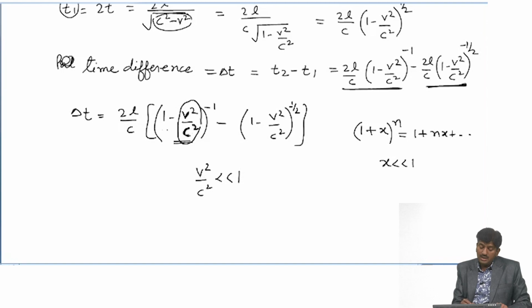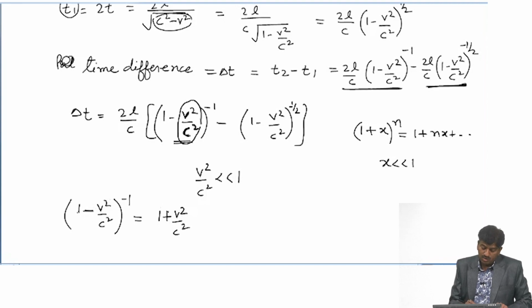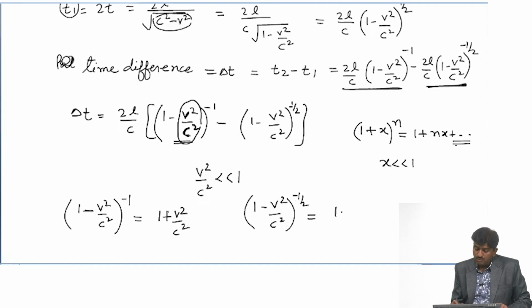It means 1 minus v square upon c square to the power minus 1 should be equal to 1 plus v square upon c square, ignoring higher terms in this expansion, and we can write 1 minus v square upon c square to the power minus half is equal to 1 plus half v square upon c square.